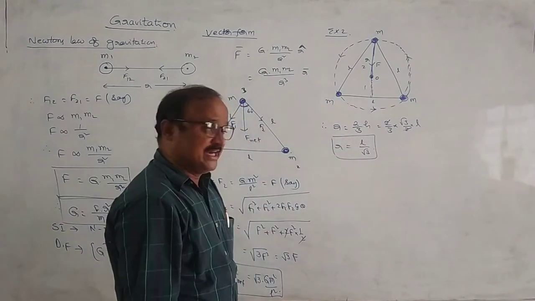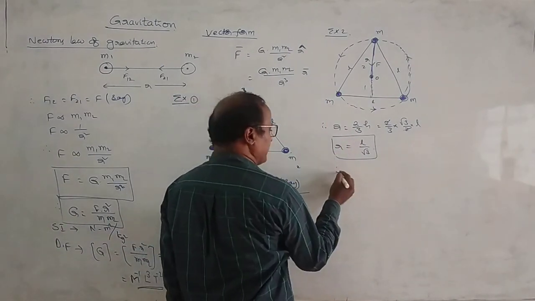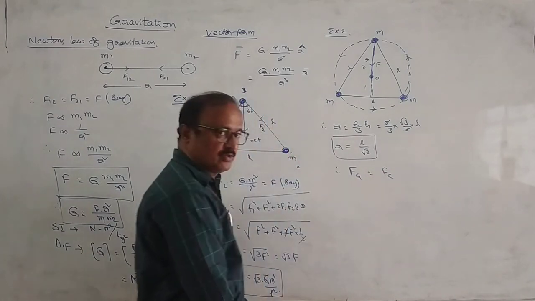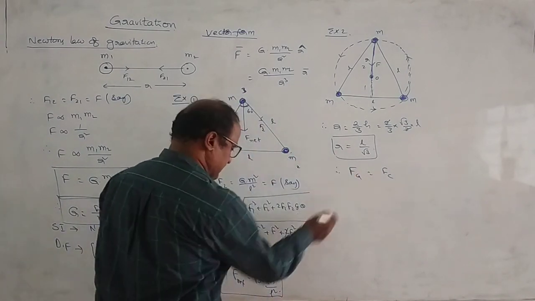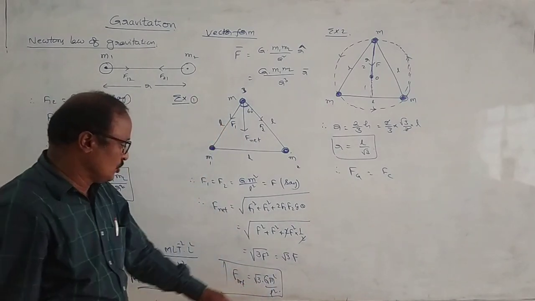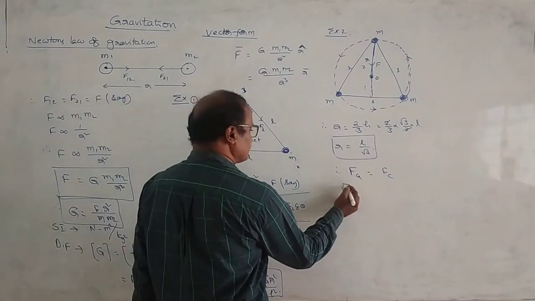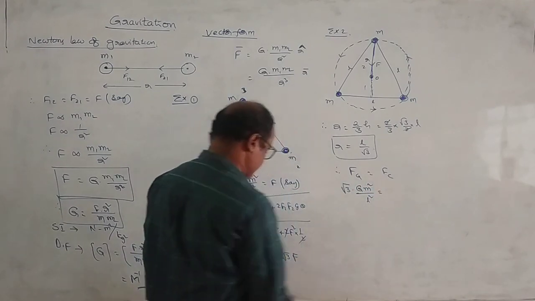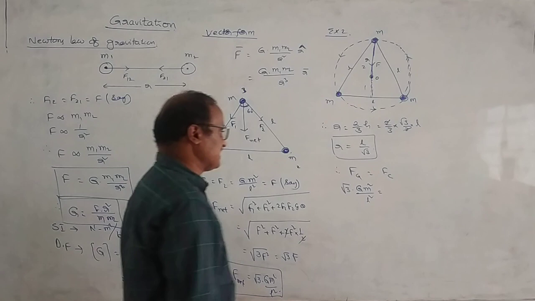Now the gravitational force between two bodies will supply the necessary centripetal force. We derived the formula for gravitational force already: it is root 3 into G M square by L square.